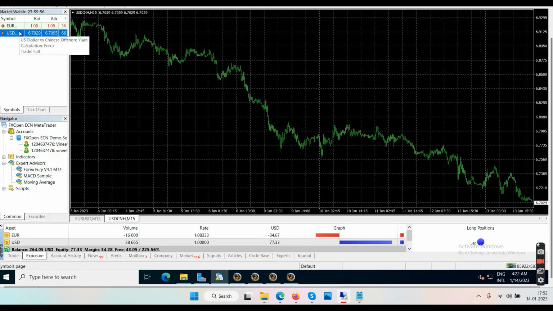This is USD JPY, I think, right? Yes. So we'll be installing a software on this graph, and that software is going to do the trading for us. It's going to buy low, sell high, buy low, sell high, and it will be happening automatically. You do not have to become an expert, but you will have to go through the training to understand what I'm talking about. As long as you're willing to learn, implement and take action, you can do this, because this method does not require you to work manually.